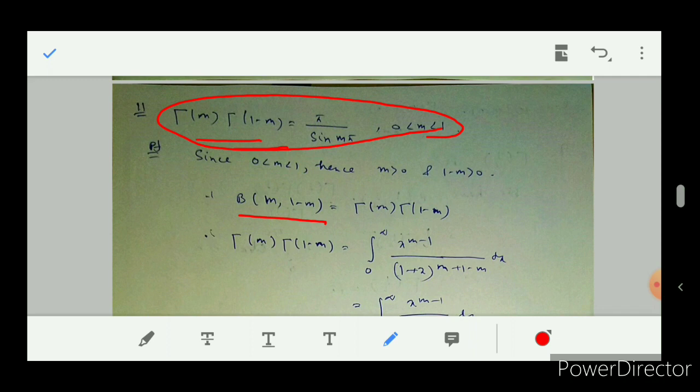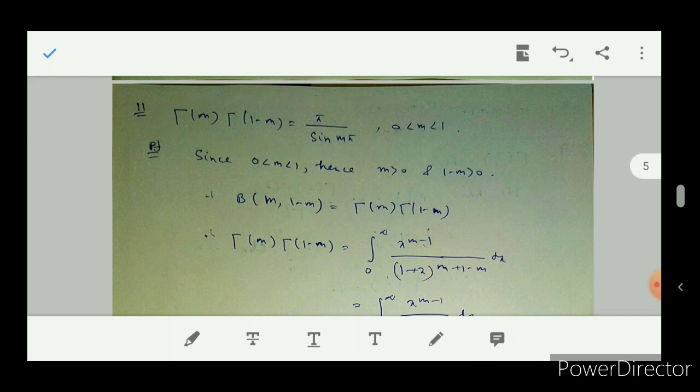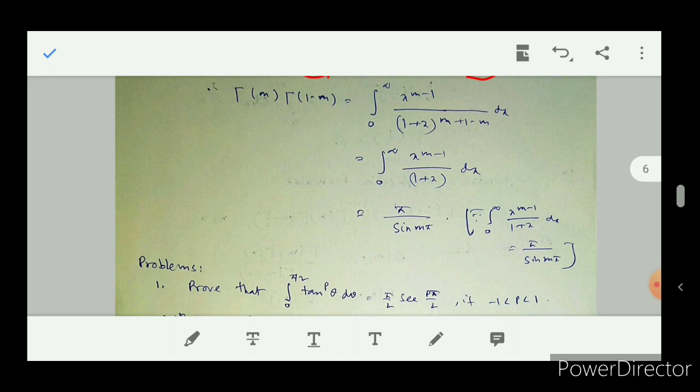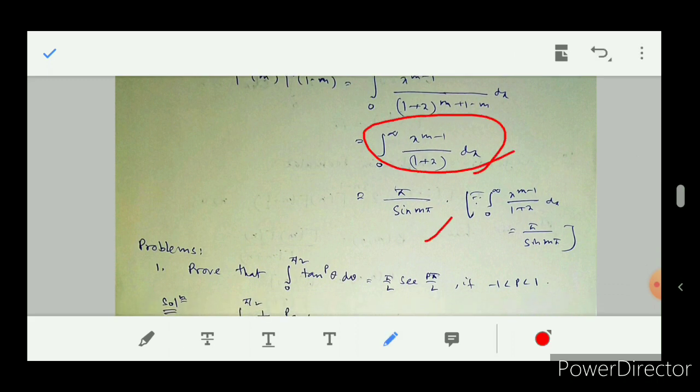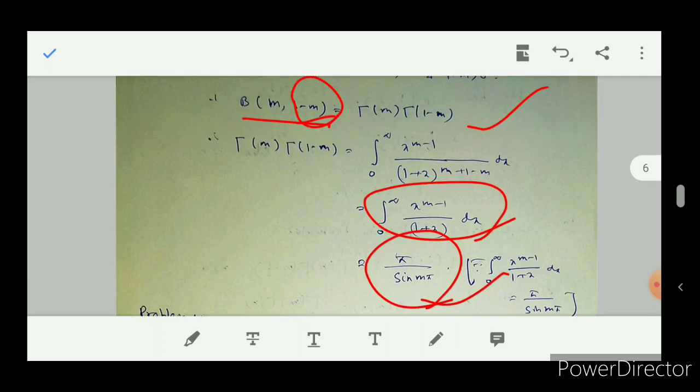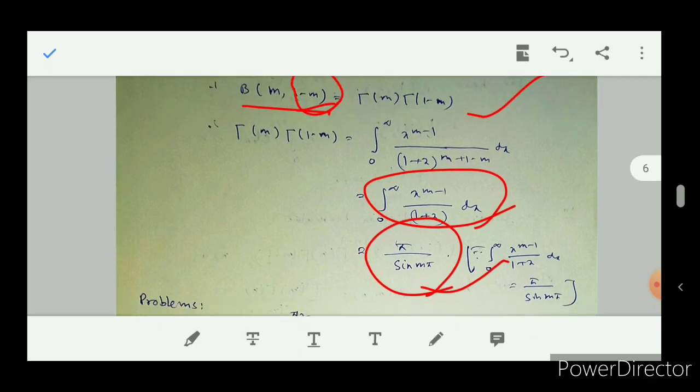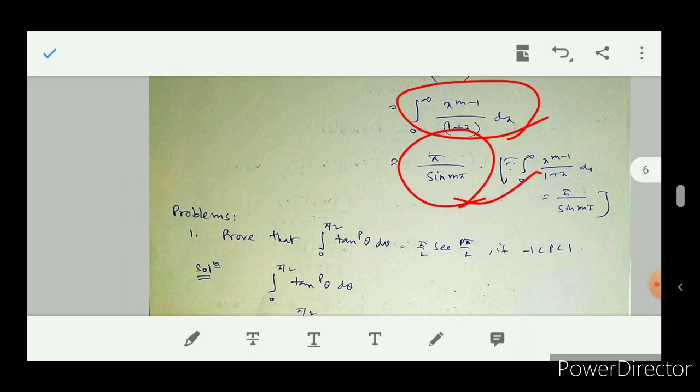The proof of this formula is very simple. We put the value of n in the beta function as 1 minus m, then we will get this, and the integral will become this. We already got the value of this integral in the previous chapter, the chapter on improper integrals. Then it becomes this. Therefore gamma m gamma 1 minus m is equal to pi by sin m pi. Using this formula you will be able to solve many problems.